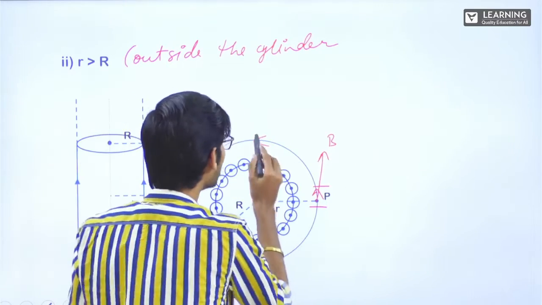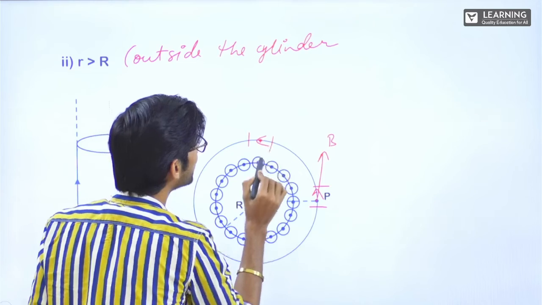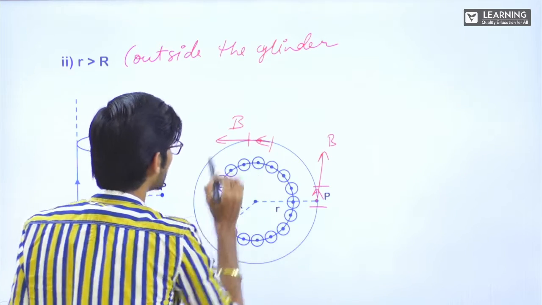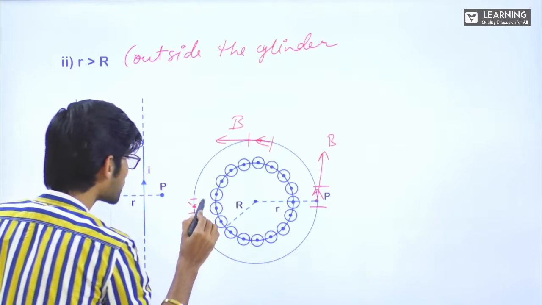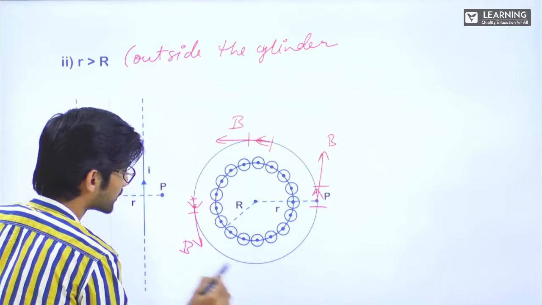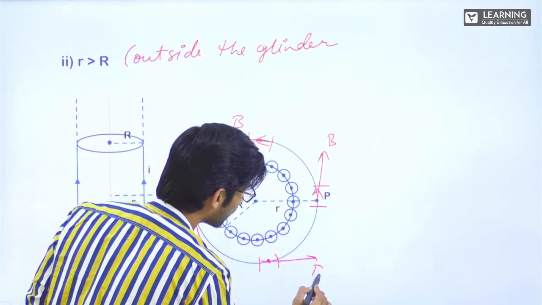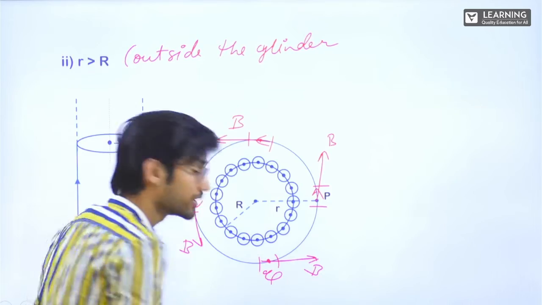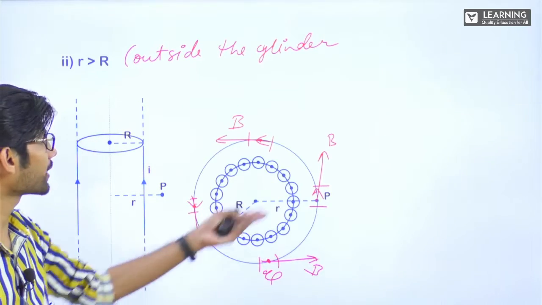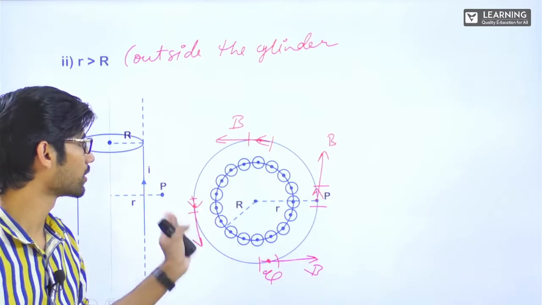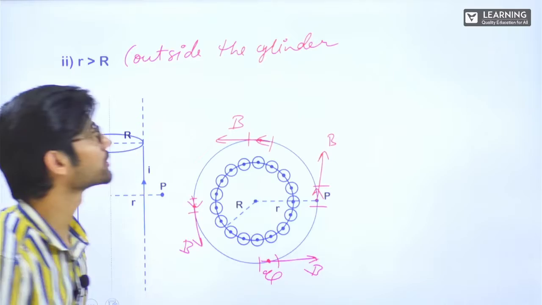So direction anywhere. If I see at this point dl, if I take this, the magnetic field will be this. At this point dl, if I take this, the magnetic field will also be in this direction. Magnetic field is tangential. That's why we are able to use Ampere's law. Correct? We discussed 3 conditions, right? Here the magnetic field is always tangential to dl. That's why we are able to apply Ampere's Circuital Law.